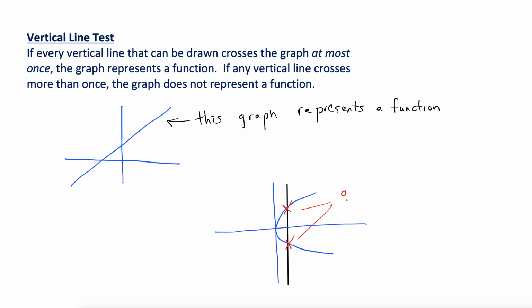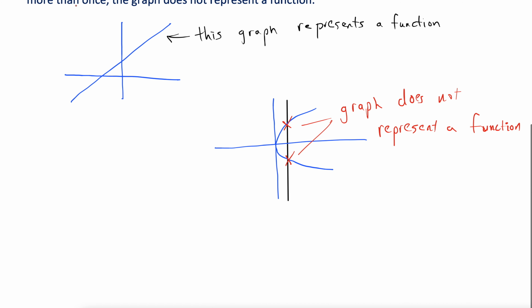So this graph does not represent a function. Okay. And that's a lot of words. We end up saying this graph is a function, is not a function, instead of does not represent a function and all that. Right, and you can probably come up with a bunch of these on your own, but let's try some that are a little strange.